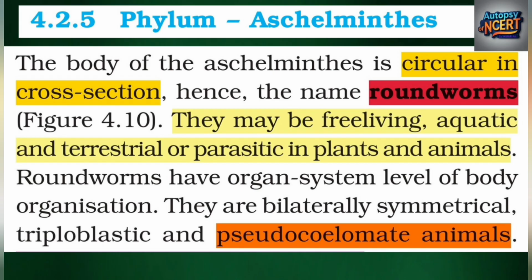4.2.5 Phylum Aschelminthes. The body of the Aschelminthes is circular in cross-section, hence the name roundworms. They may be free-living, aquatic and terrestrial, or parasitic in plants and animals. Roundworms have organ system level of body organization. They are bilaterally symmetrical, triploblastic and pseudocoelomate animals.